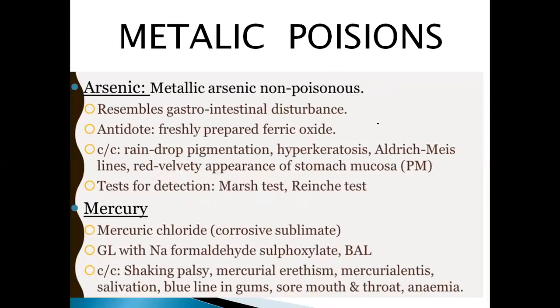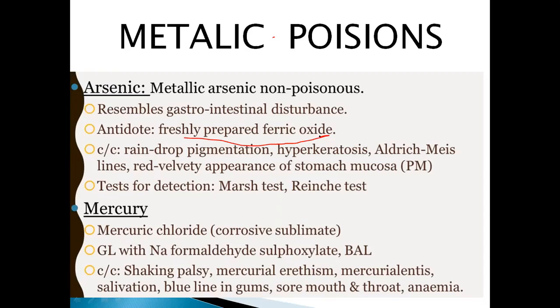Next, we are moving to the metallic poisons. First we are going to deal with arsenic. Metallic arsenic is non-poisonous. It causes gastrointestinal disturbances. The antidote for arsenic is freshly prepared ferric oxide. In chronic poisoning, there is raindrop pigmentation. The raindrop pigmentation is seen in arsenic poison.